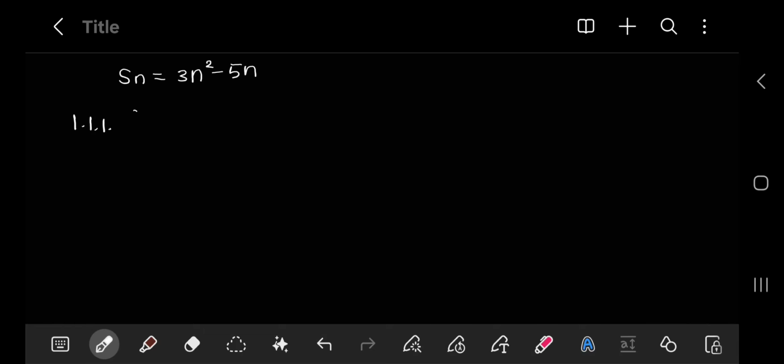So that is S21 is equal to 3 into 21 all squared minus 5 times 21. Just plug this into your calculator, and that should give you 1218.